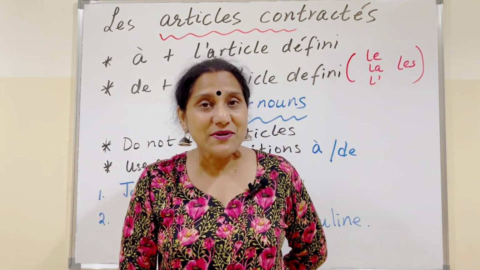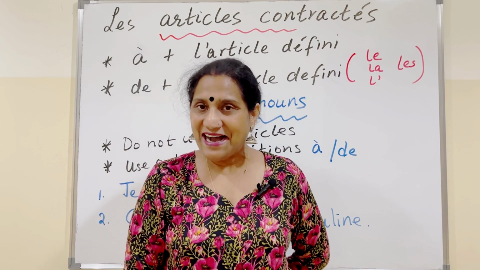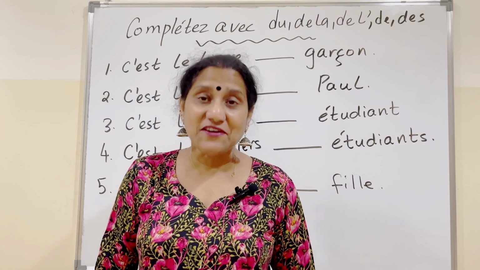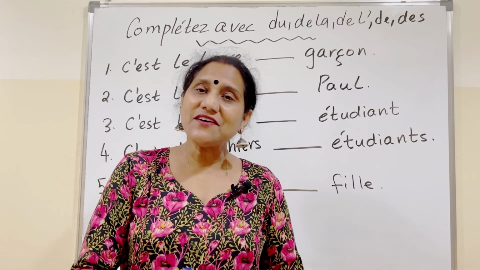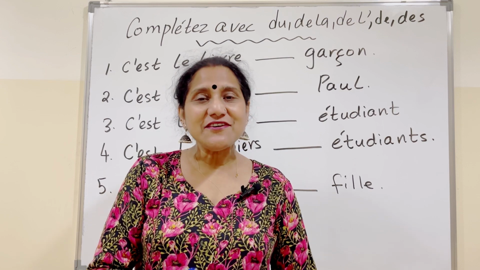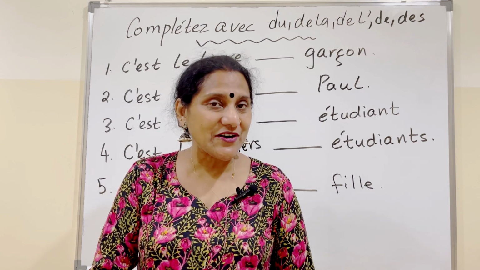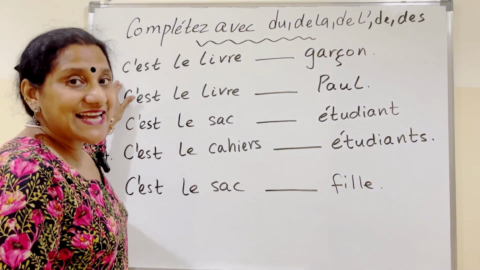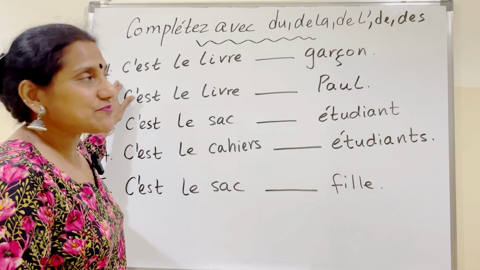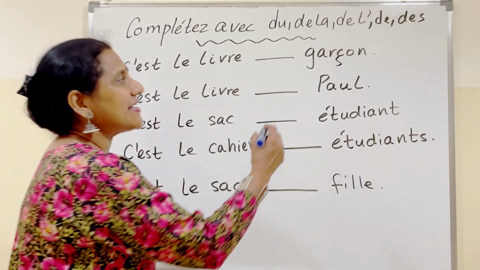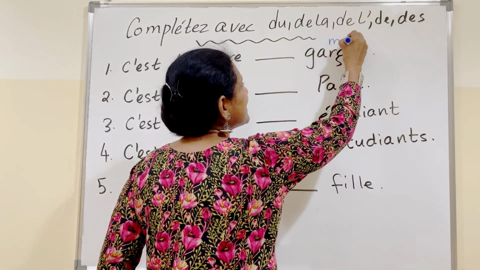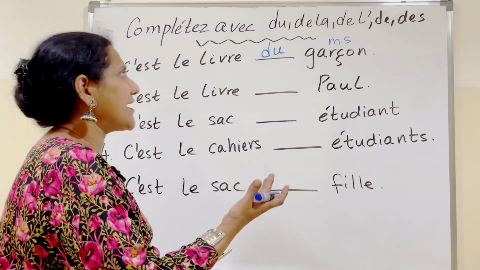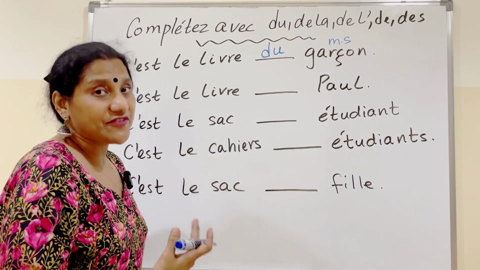Let's look at some examples to understand contracted articles. Let's do some exercises with the contracted article with de. That is with du, de la, de l', des, or only with de in front of proper nouns. C'est le livre dash garçon. Whose book is it? Whose textbook is it? It's the textbook of the boy. Garçon is masculine and singular. Therefore, we need to put du, of the boy. So this is the textbook of the boy.